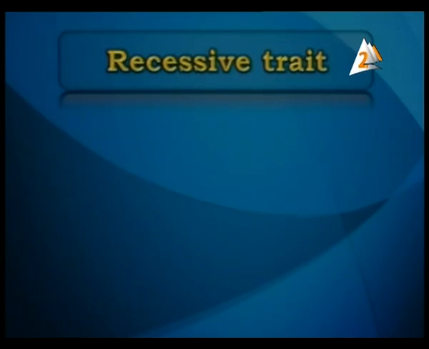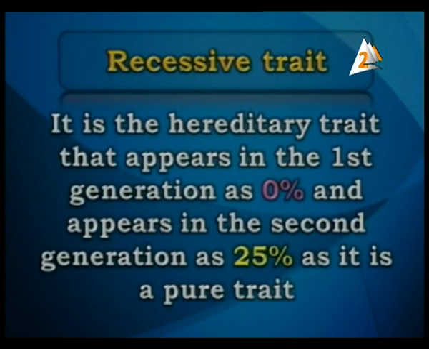Recessive trait means it is the opposite of the dominant trait. It is a hereditary trait that appears in the first generation as 0%. It is not found in the first generation, and appears in the second generation as 25%, as it is a pure trait. So this is a pure trait. It is one type of the recessive trait. It is pure because it is written in small letters.